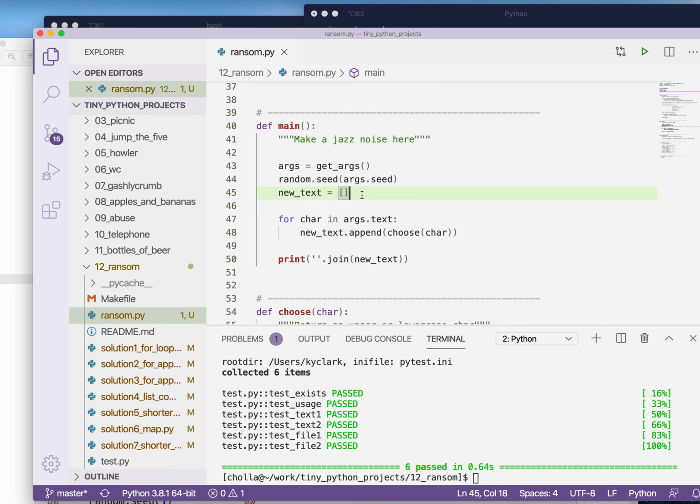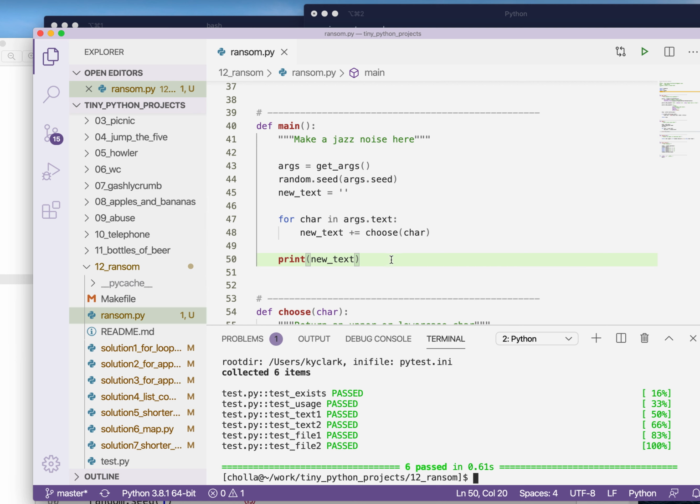Another way to write this would be to make this into a string. And then if we use plus equal, it's the same thing. We're just building up this new string character by character, and now we don't have to join it. So now I don't have to do the join at the end. That should give me the exact same answer.